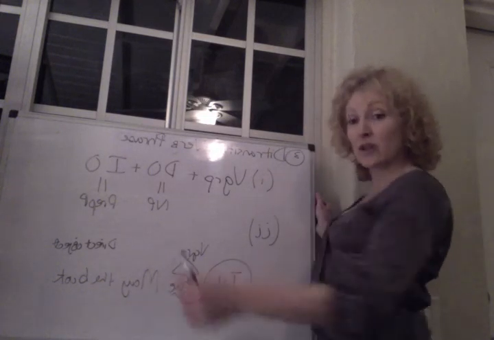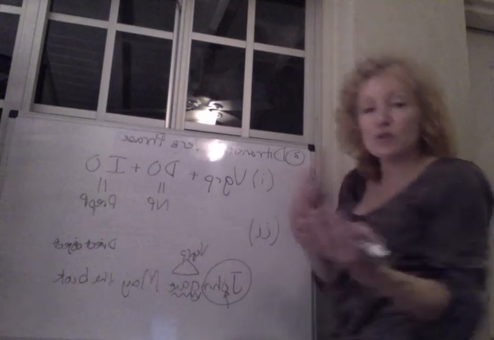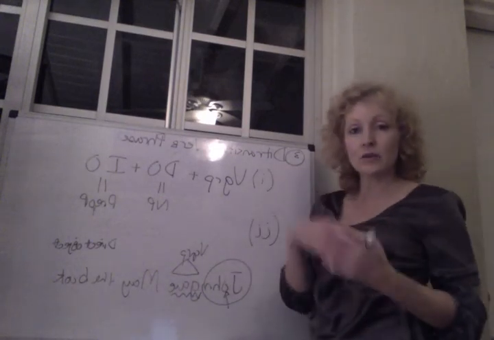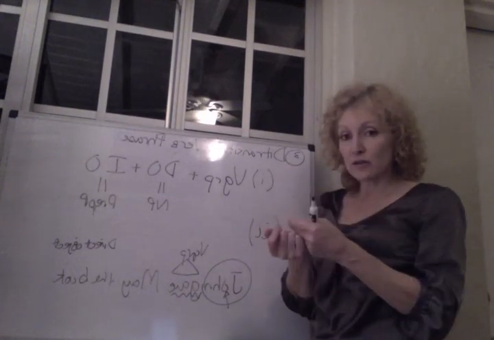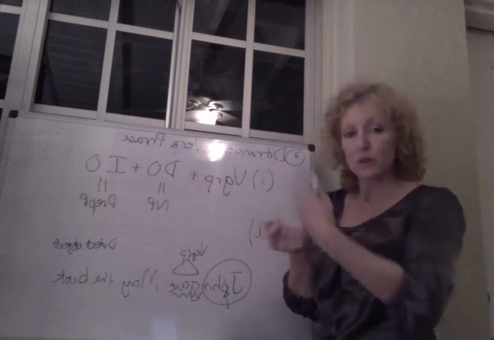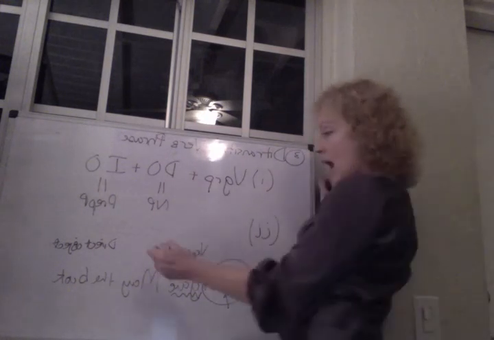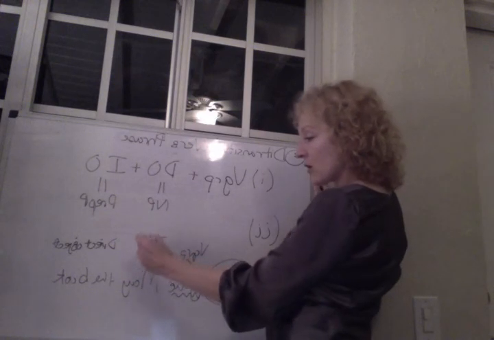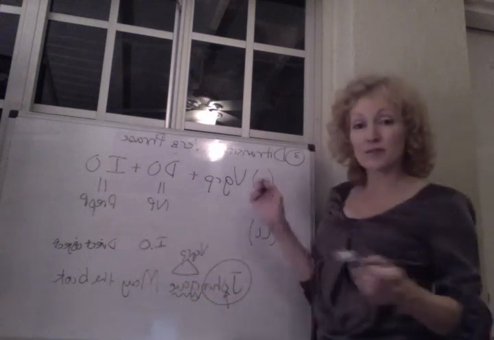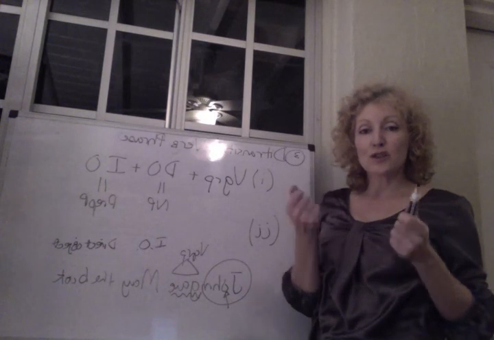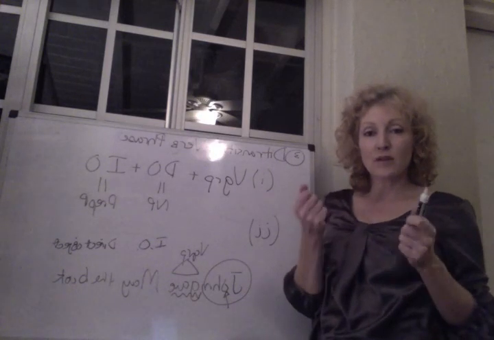An indirect object. So in English you have two options when you have a ditransitive. You can either have the direct object first and then the indirect object, or you can have the indirect object first and then the direct object. How are you going to tell apart the indirect from the direct object? The indirect object is always a recipient of the direct object.